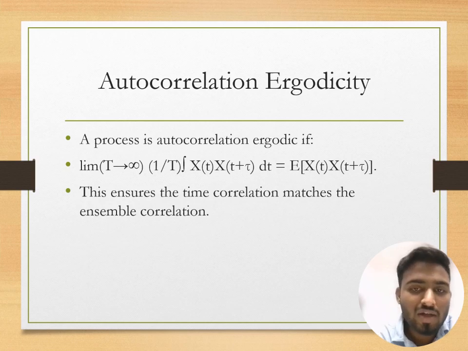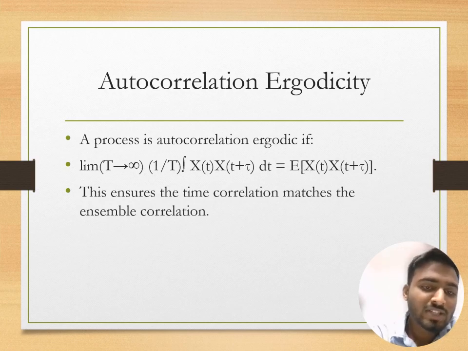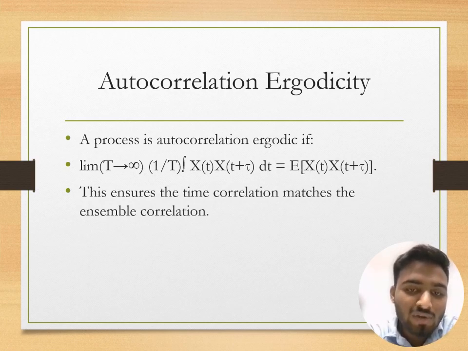Autocorrelation ergodicity. A process is autocorrelation ergodic if limit T tends to infinity, 1 by T integration of x(t) into x(t plus tau) dt is equal to E of x(t) x(t plus tau). This ensures the time correlation matches the ensemble correlation.